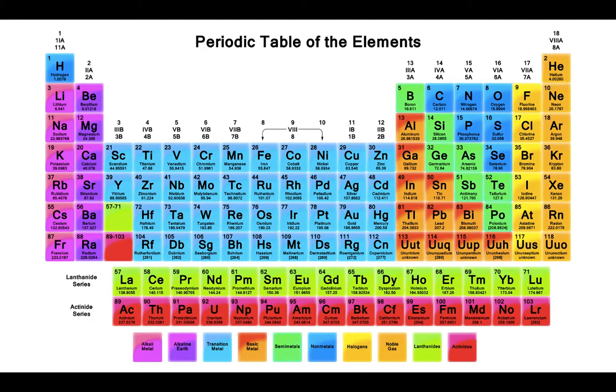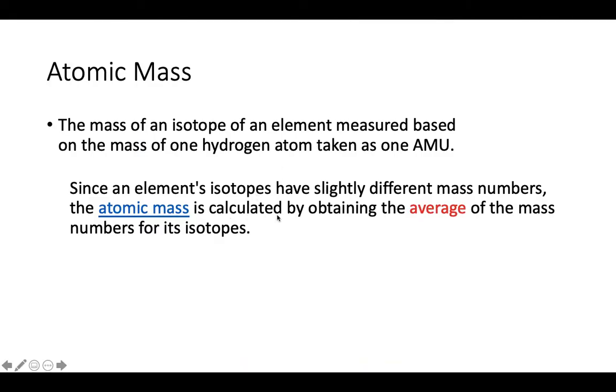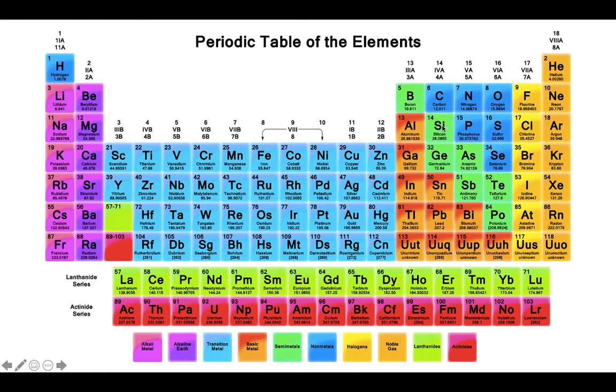So my question to you is, if carbon is made up of protons and neutrons for mass, and a proton weighs 1 and a neutron weighs 1, then how can it be 12.011?